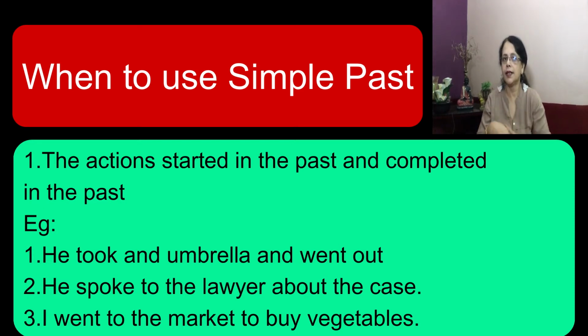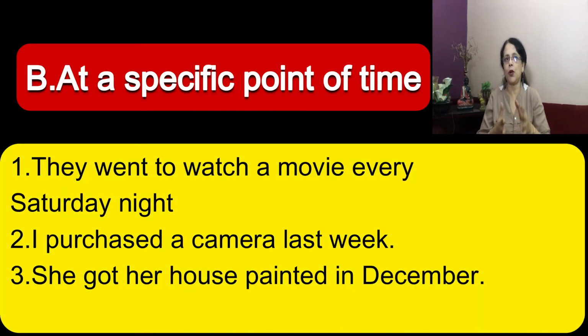Now look at the second situation. When you want to refer to an action that took place at a specific point of time, we use simple past tense. That specific time should be in the past, not now. It should be before now. Remember, anything that happens in the past.